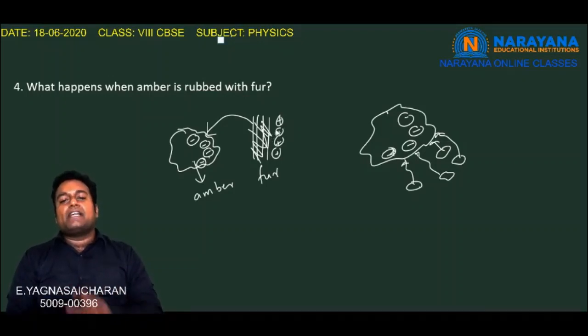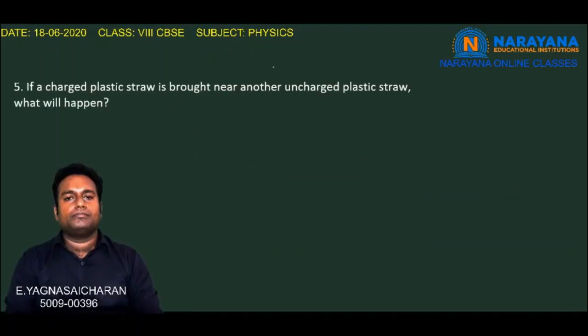The transfer of electrons from the fur to the amber takes place. Again, this amber is going to attract very small or tiny objects near it. So this is what happens when amber is rubbed with fur. This is the answer for the fourth question.